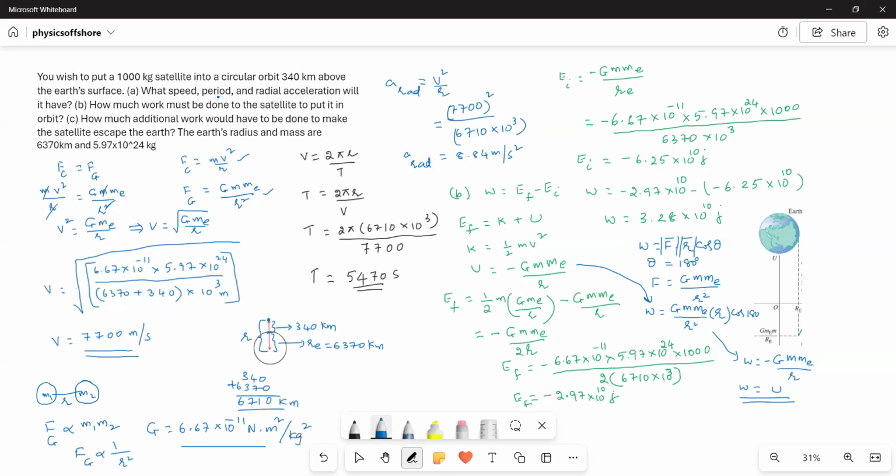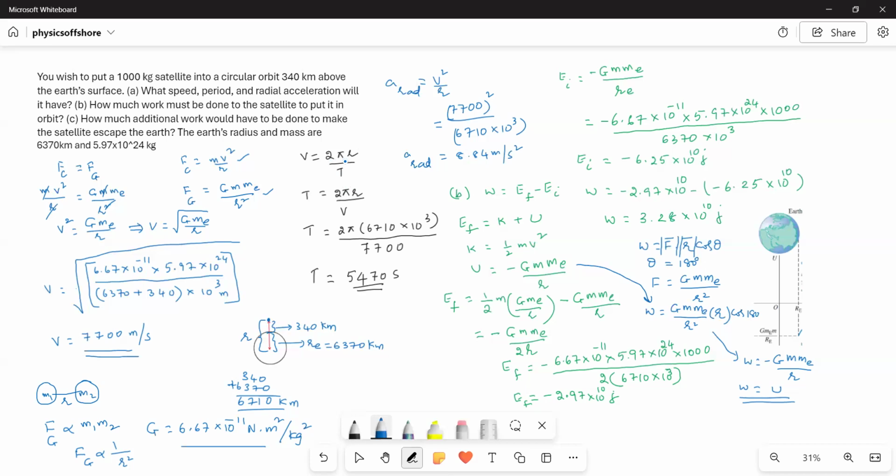Next, the question asks for the time period. To find the time period, we use the formula v is equal to 2 pi r by t, since velocity is equal to distance over time. Here, what is the distance? The satellite is orbiting around the Earth in a circular orbit, so the circumference of the circle is the distance traveled by the satellite. Therefore, the circumference is 2 pi r, and the time period is the time required to complete one full circle.